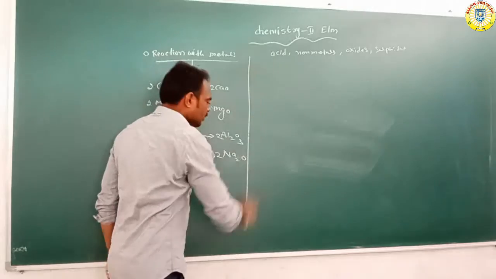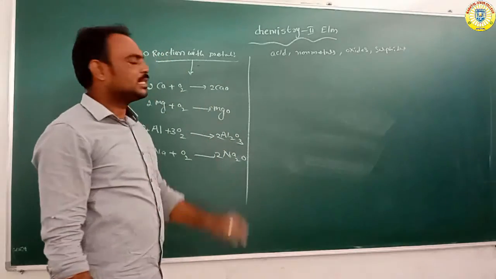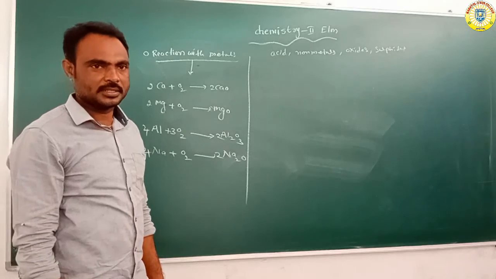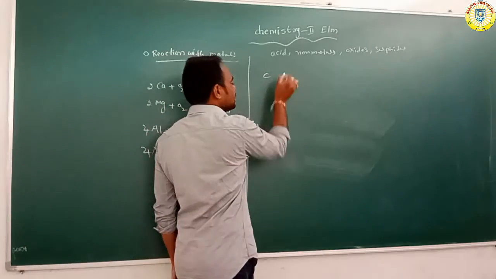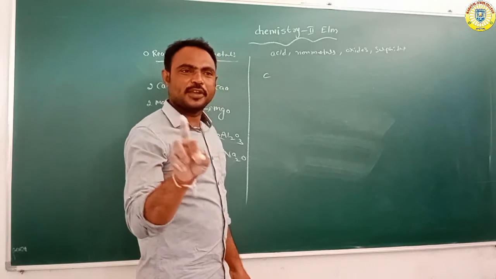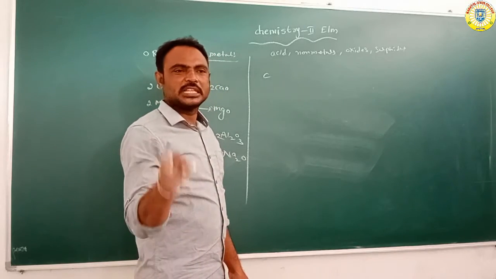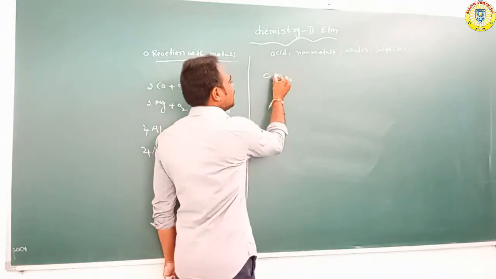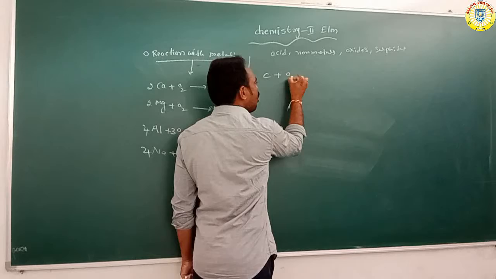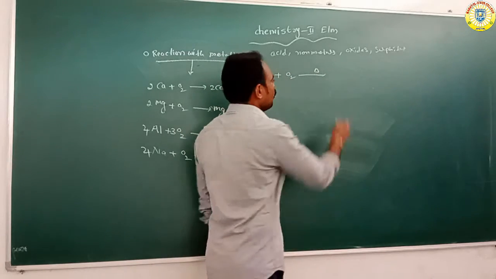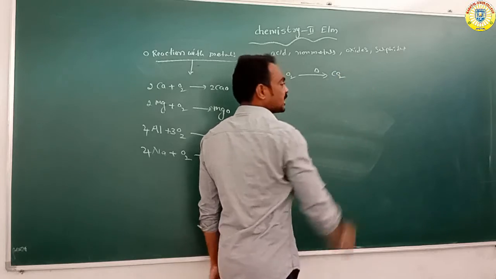Next, oxygen's reaction with the non-metals. Carbon is a non-metal, sulfur is a non-metal, phosphorus is a non-metal. When carbon reacts with oxygen at a certain temperature, it forms carbon dioxide.